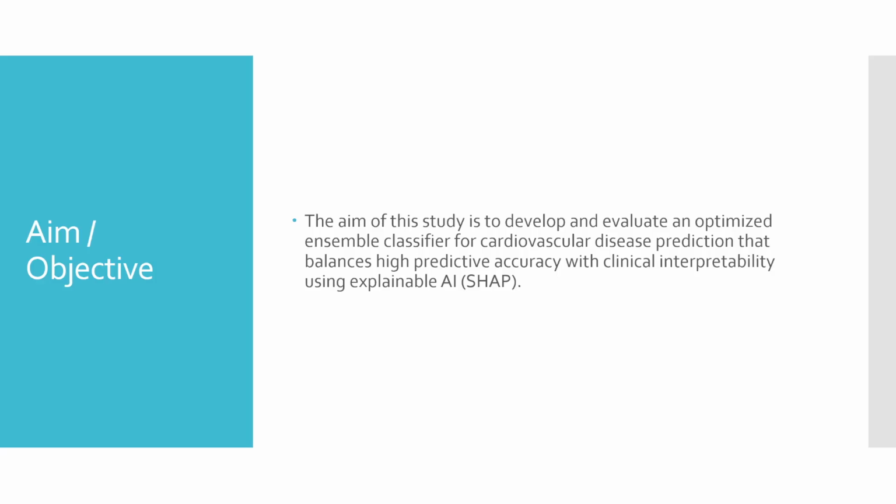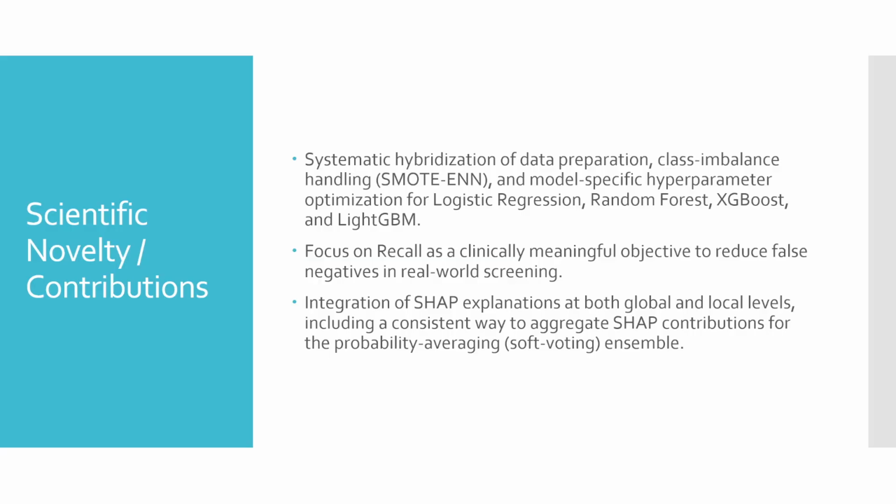The aim of this study is to develop and evaluate an optimized ensemble classifier for cardiovascular disease prediction that balances high predictive accuracy with clinical interpretability using explainable AI, which is SHAP. The objective is to deliver reliable detection with high recall while maintaining strong overall performance. Explainability is treated as a first-class requirement.